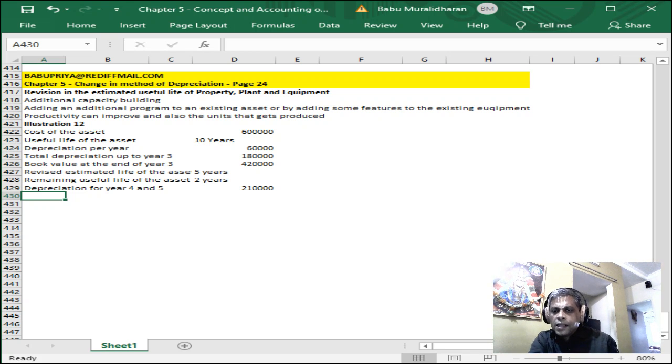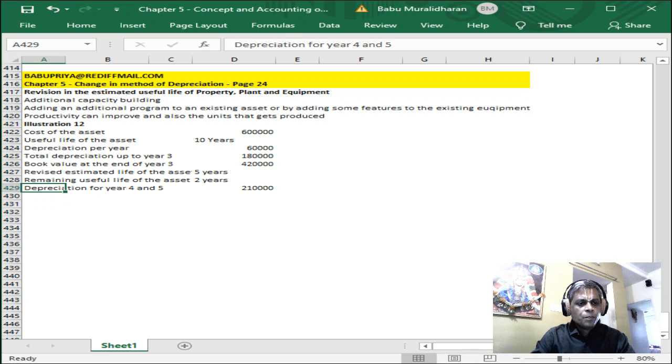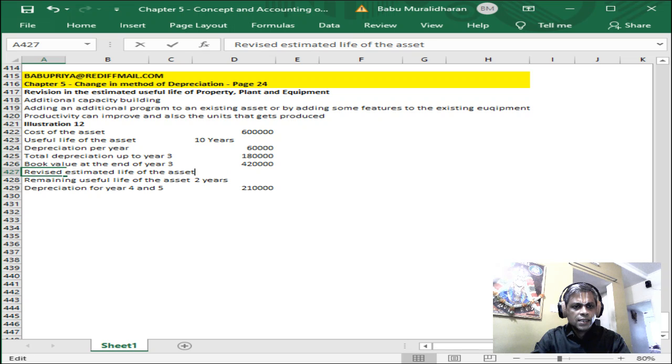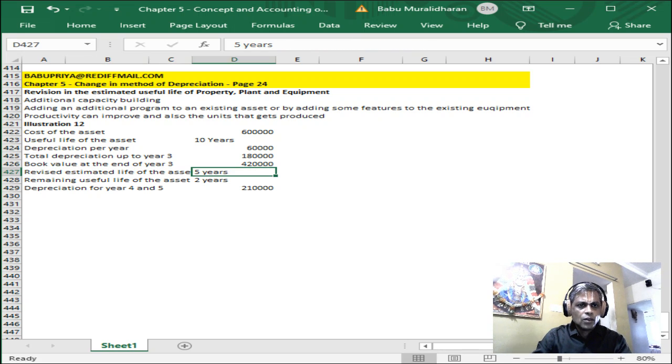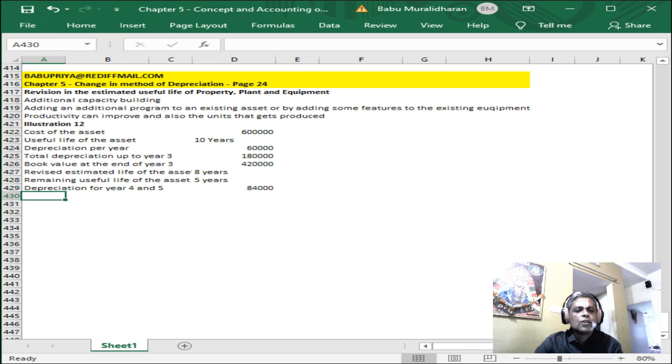Otherwise, okay, fine. So I made a mistake here. The revised estimate of useful life of the asset is equal to 8 years. The remaining useful life of the asset is equal to 5 years. So the amount to be depreciated per year is equal to 4,20,000 divided by 5, which is 84,000, to be depreciated from year 4 to year 8.